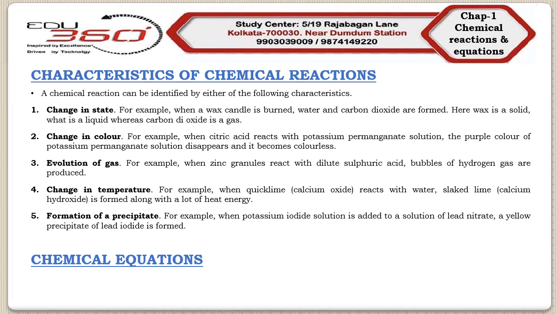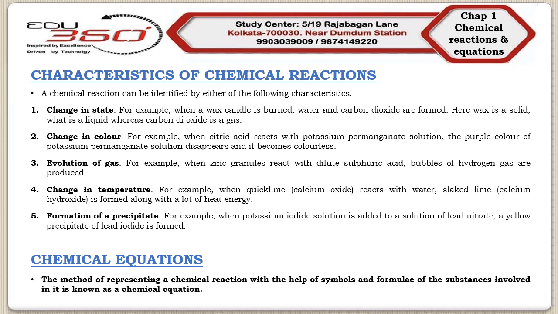Now, if we want to represent the chemical reaction, we need a method which will involve the symbols and formulas of the substances which are taking part in that chemical reaction. So we can say that the method of representing a chemical reaction with the help of symbols and formulas of the substances involved in it is known as a chemical equation. So next we will be citing some examples of chemical equations.